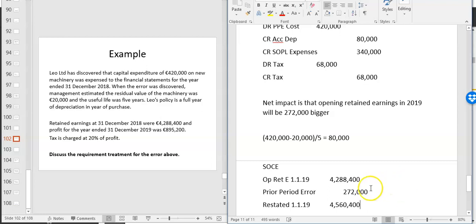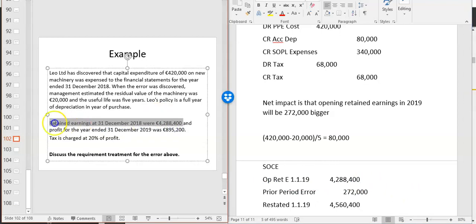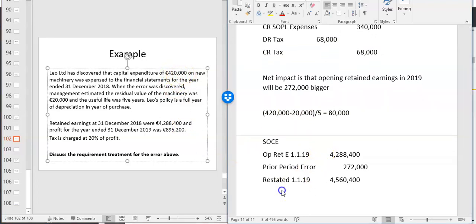So what we're saying is, because we have in here, this figure has profit for 2018 that's wrong because there was a material prior period error. You made a big mistake because of the impact of the sizable error in terms of expensing it. You need to reverse that. And then your 2019 profit, be careful, that has been impacted as well. 2019 profit that will come from your SOPL.